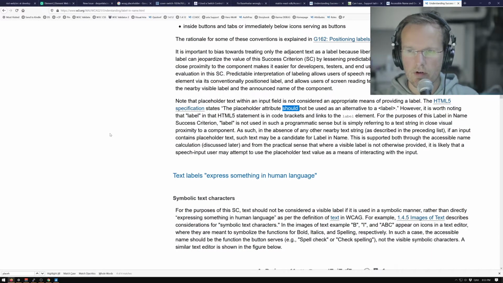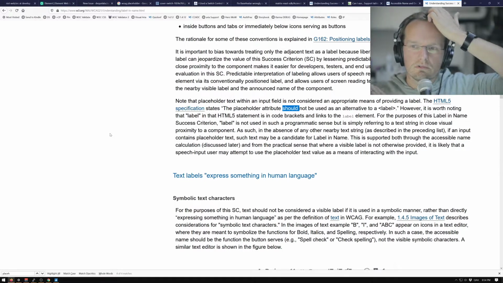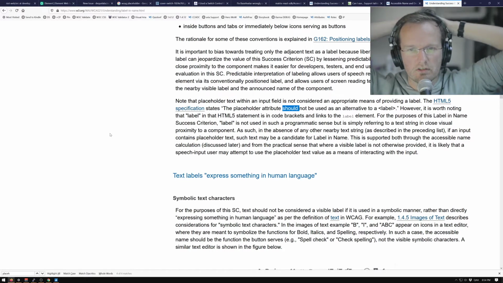However, it is worth noting that label in HTML5 statement is in code brackets and links to the label element. For the purpose of this label in name success criterion, label is not used in such a programmatic sense, but is simply referring to a text string in close visual proximity to a component. As such, in the absence of any other nearby text string, if an input contains placeholder text, such text may be a candidate for label in name. This is supported both through the accessible name calculation, discussed later, and from the practical sense that where a visible label is... Okay.